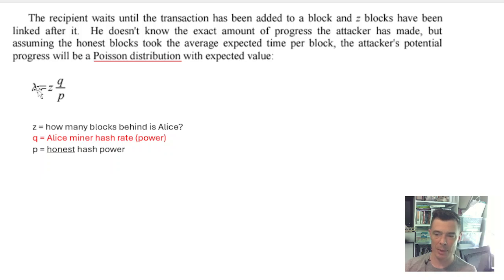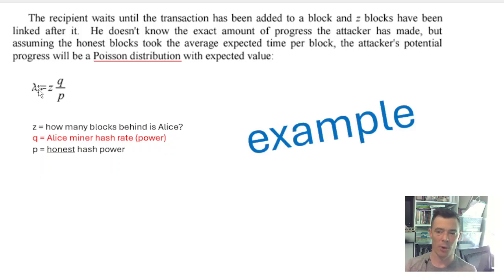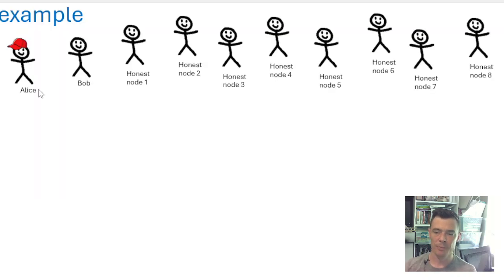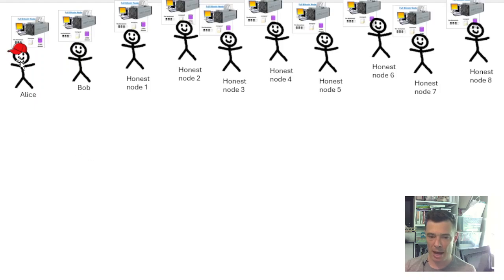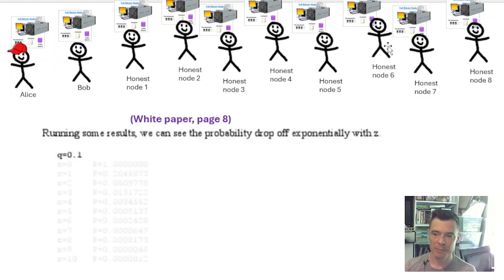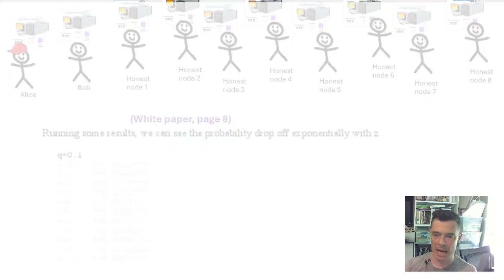And this is the value of the Poisson distribution. This is called lambda. But before we get more into this, let's set up our example. We're going to use a network of 10 people. One of them is a bad actor here with the red hat, and each person is a full node plus a miner, and then we have our one bad actor here. And this is the same example as in the white paper. Q equals 1. 10% of our people are bad.